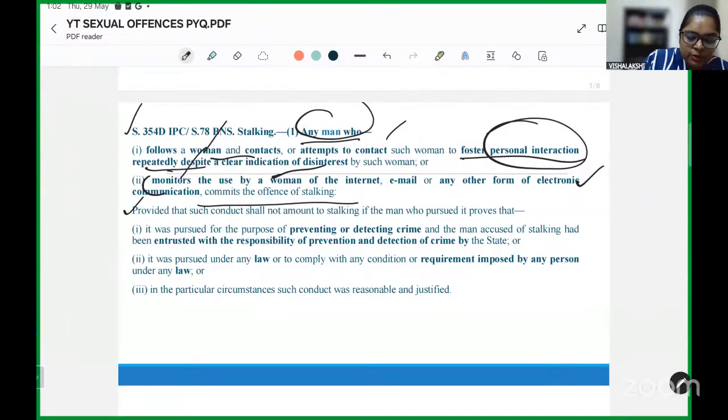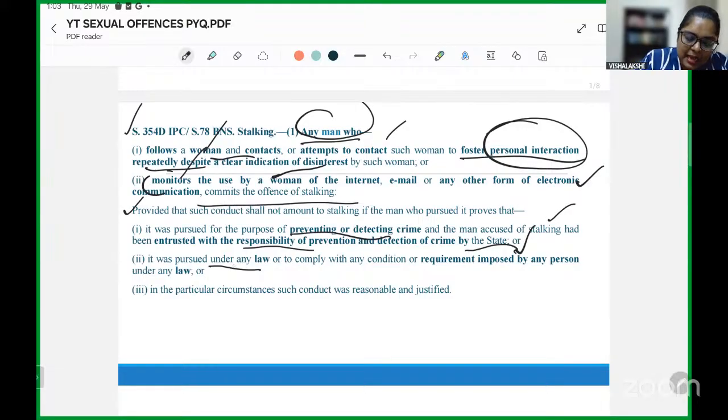It states that if the act is done for the purpose of preventing or detecting a crime, and the man accused of stalking had been entrusted with the responsibility of preventing and detecting a particular crime by the state, it will not be considered as an offence of stalking. Or if it was pursued under any law or to comply with any condition or requirement imposed by any person under any law.